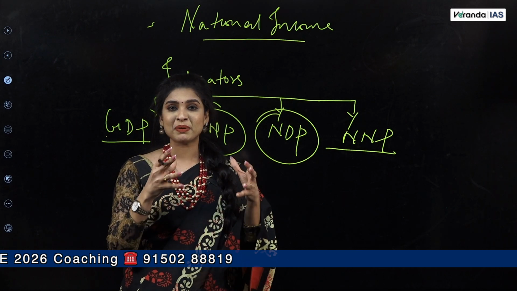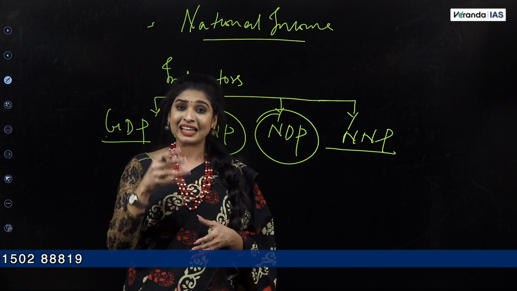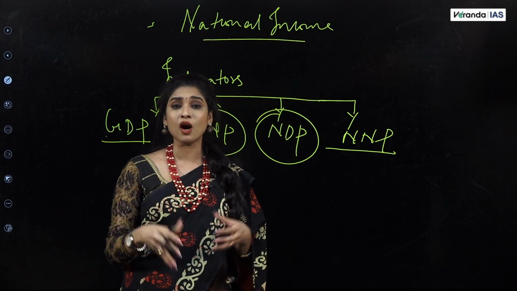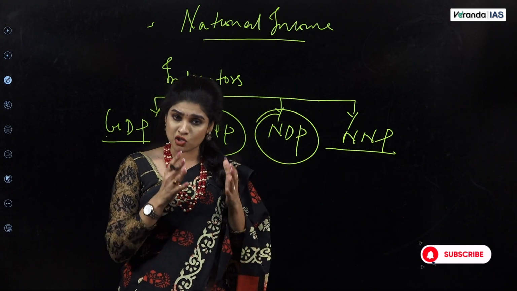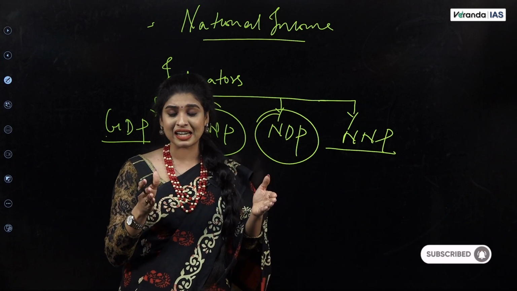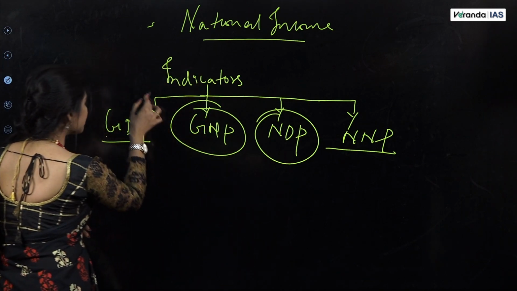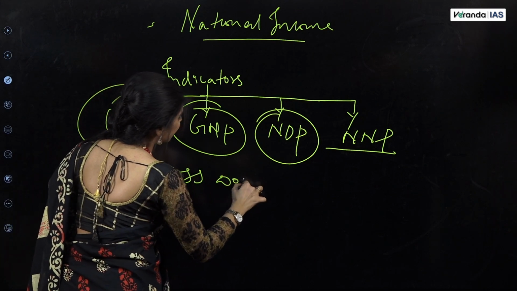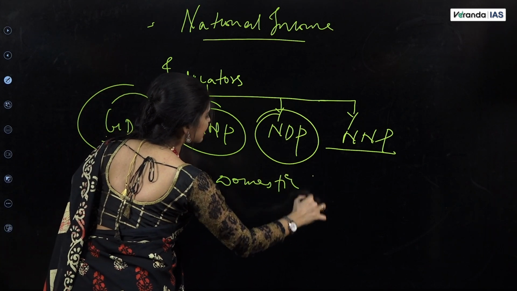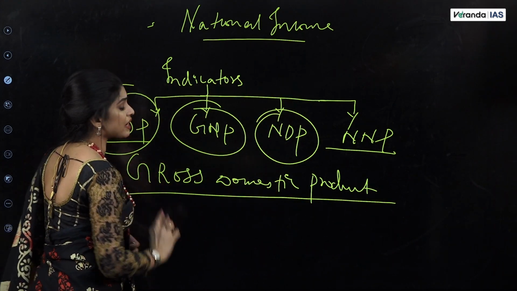Now this particular national income is very important for every country, because based on national income we can know the strength or weakness of a country, right? So in national income, there are 4 indicators. The most important indicator is gross domestic product. And GDP is indeed again one of the hit list topics as far as prelims is concerned.